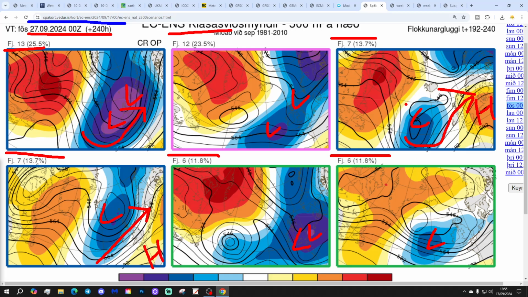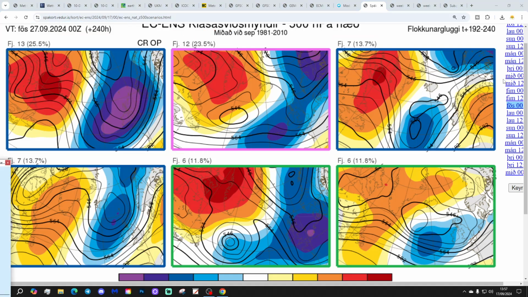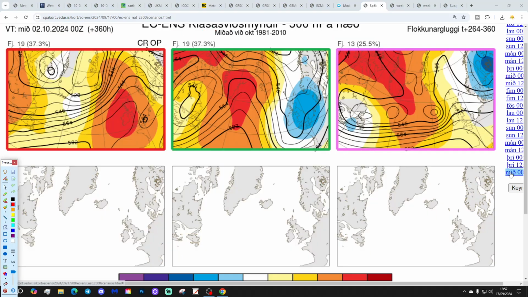You've just got the minority option, the 7 there that has a little bit more of a ridgy control, but the vast majority option, differing slightly, of course, on the exact position of the low, but the vast majority option is unsettled, and low pressure dominates at day 10.